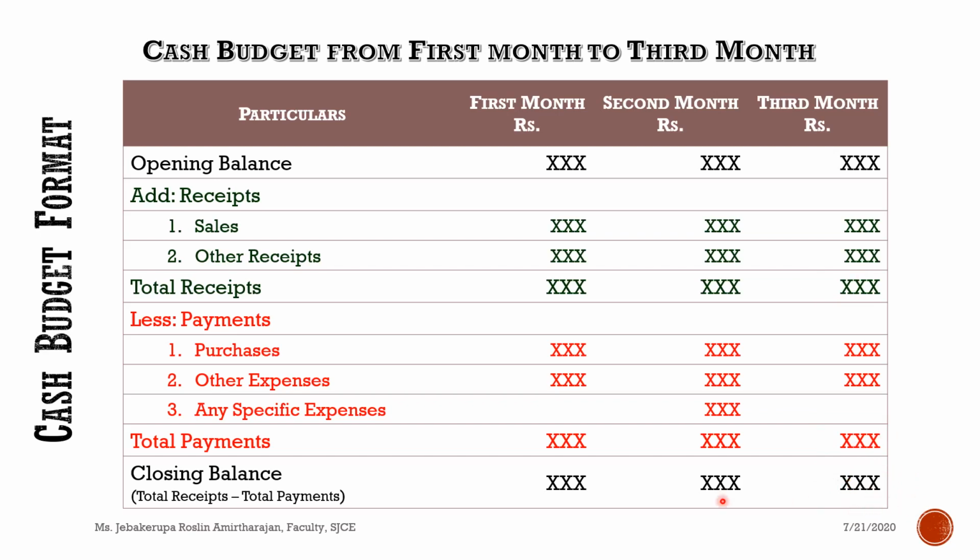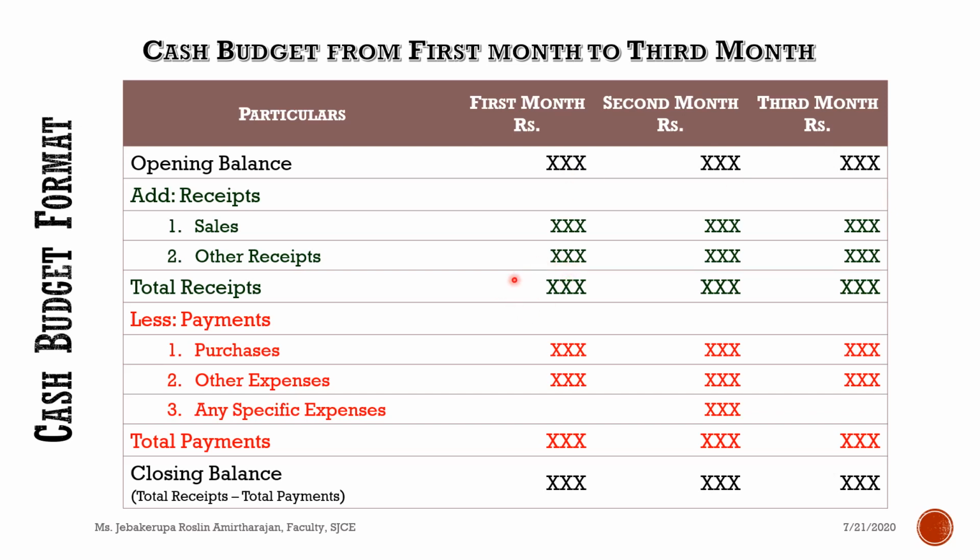So this is the entire thing, a very simple concept. One more thing I want to tell you, it is not expected that this closing balance or this opening balance will always be positive. There is a chance that it may be negative or it may be zero.